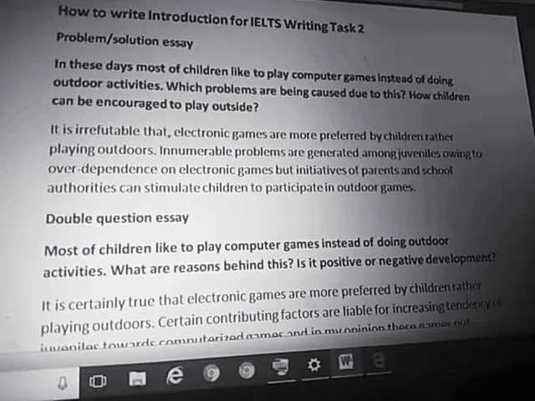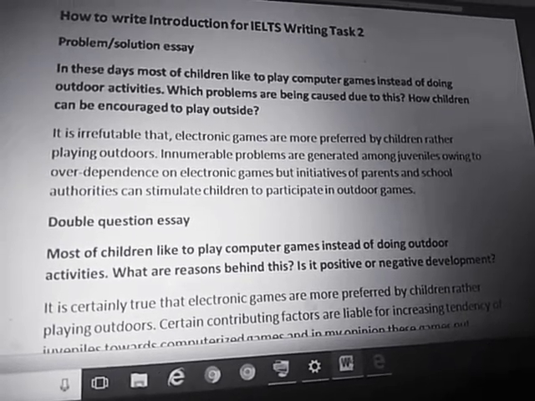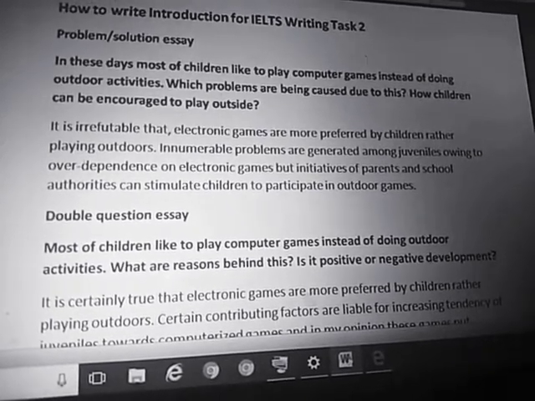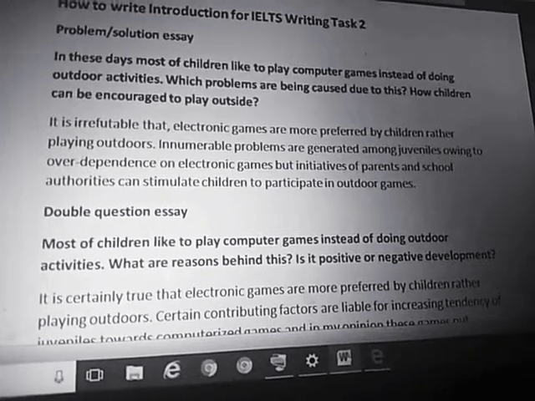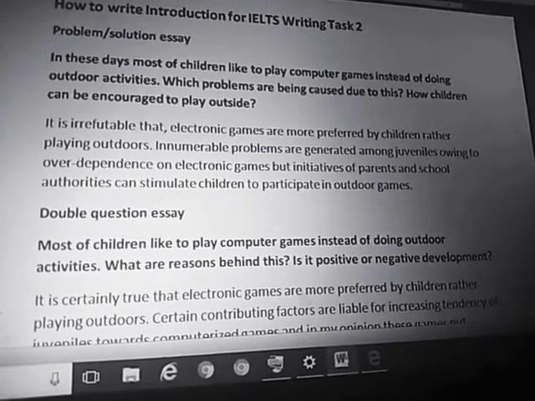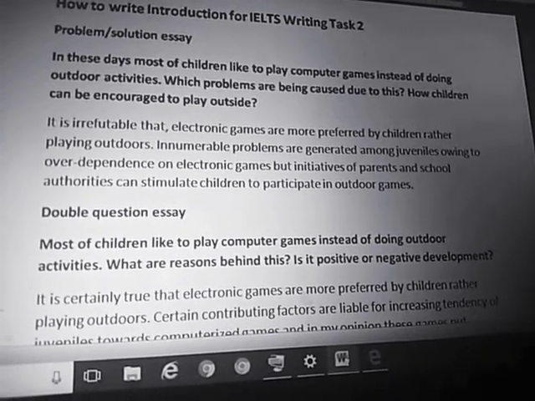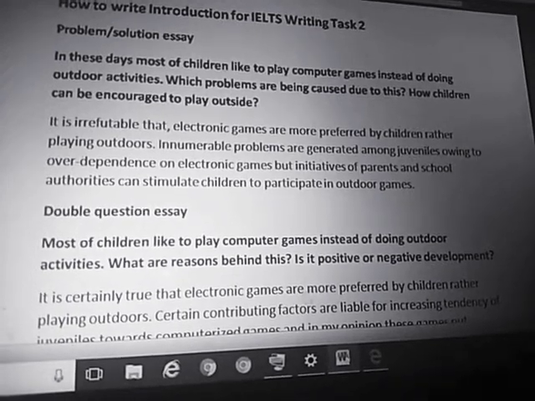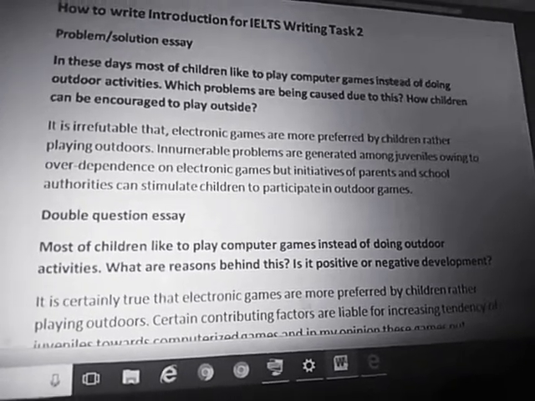I have written the introduction like this: it is irrefutable that, which means it is impossible to deny that, electronic games are more preferred by children rather than playing outdoors. I've just paraphrased the statement. Full stop.